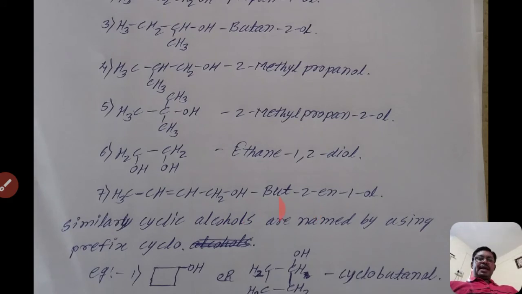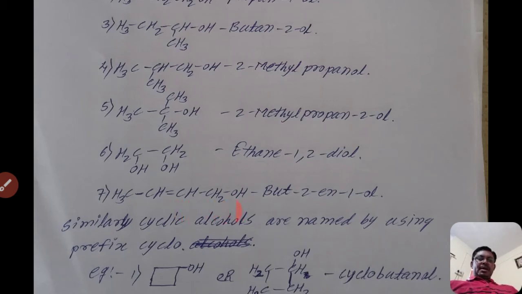If an alkane is the parent chain, ANE is the ending; for an alkene, ENE is the ending. Remove the E of ENE, write only EN. There is no ENE, only EN. But the position of the double bond is indicated as but-2, because the double bond is present at the second position.